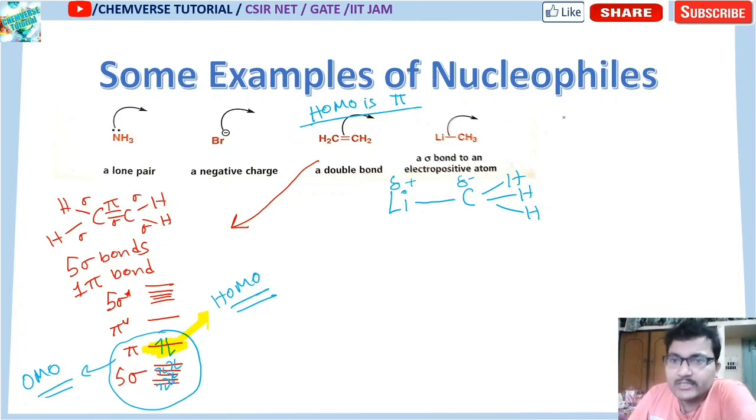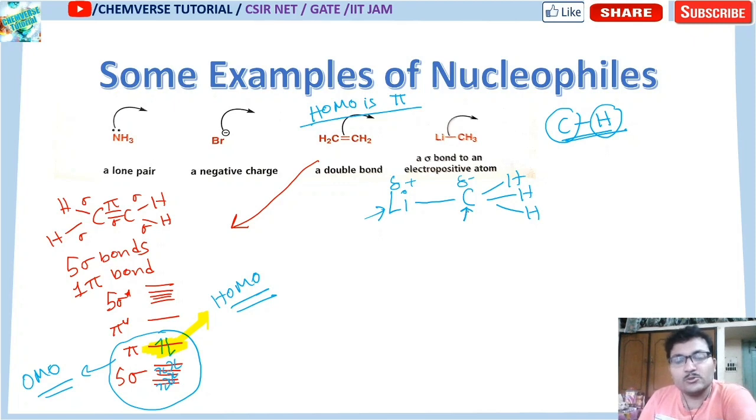There will be an electronegativity difference between carbon and hydrogen, I know that. But the electronegativity difference between carbon and hydrogen is much lesser than the electronegativity difference between lithium and carbon. So if there is more electronegativity difference, then the carbon-lithium bond is more polar.